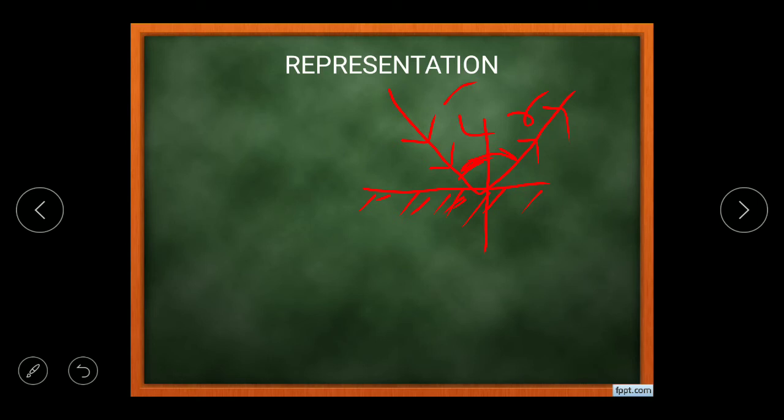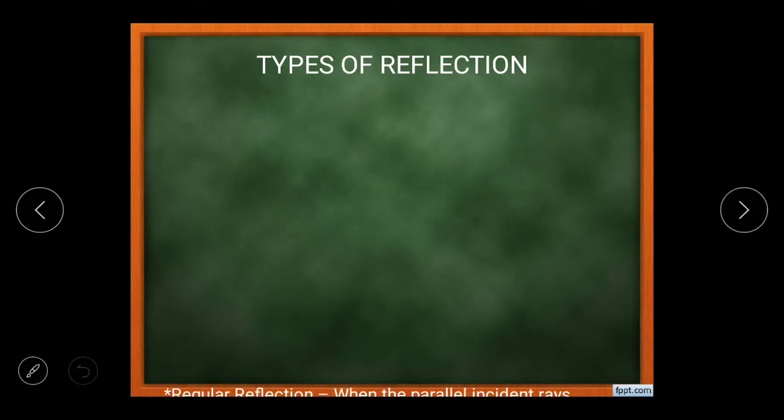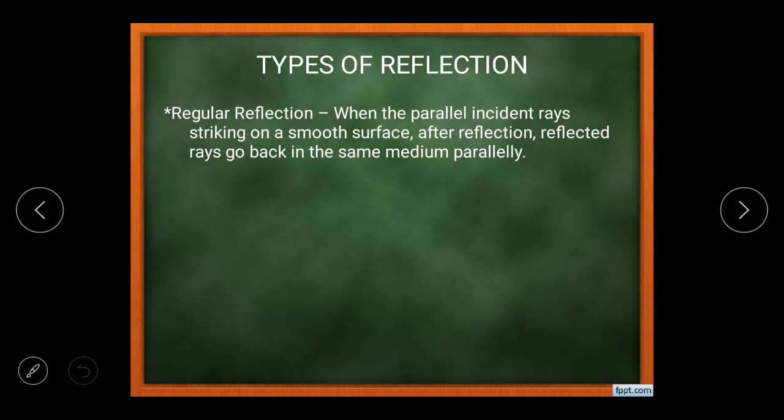So types of reflection would be the next topic. There are 2 kinds. The first one is regular reflection. Regular reflection means if the parallel incident rays are striking on the surface and after reflection they are reflecting back in the same medium in a parallel manner, such kind of reflection is called regular reflection, and that can only be obtained by using a plane mirror.